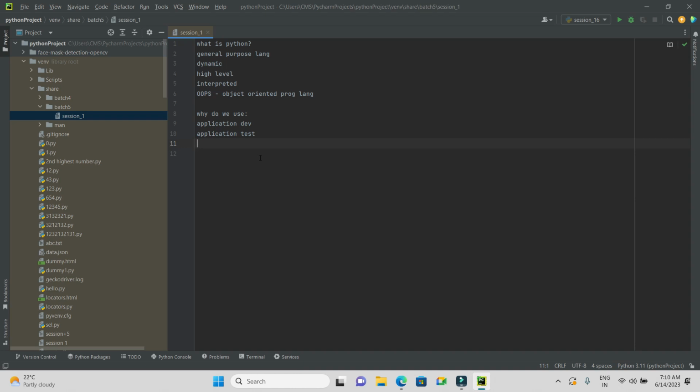As I told you, we use Python for scripting, whether it is developing the application or testing the application. Python supports multiple programming patterns, which include object-oriented, imperative, functional and procedural programming styles. These are the different styles which Python supports.